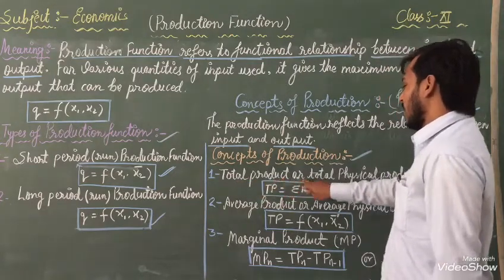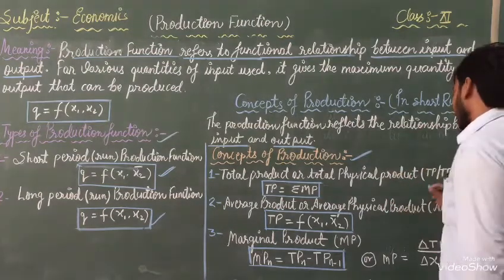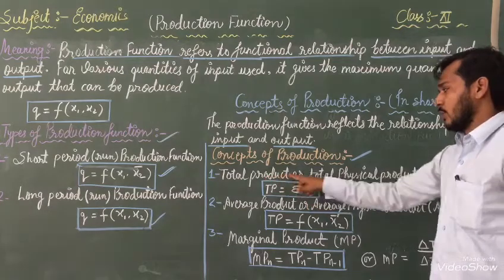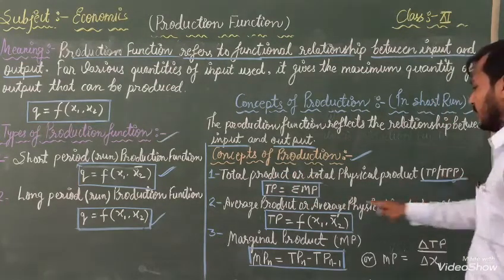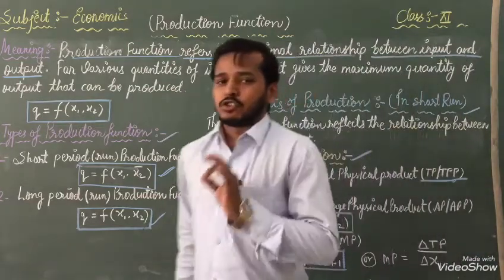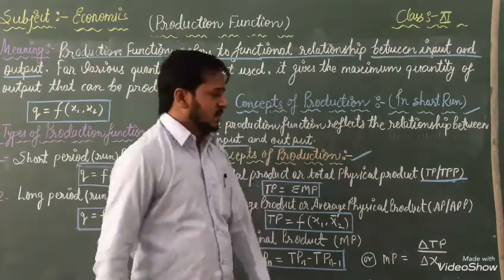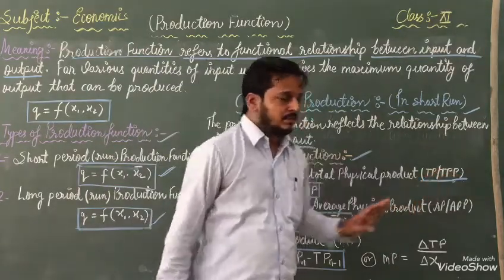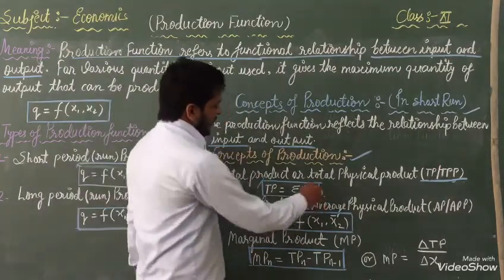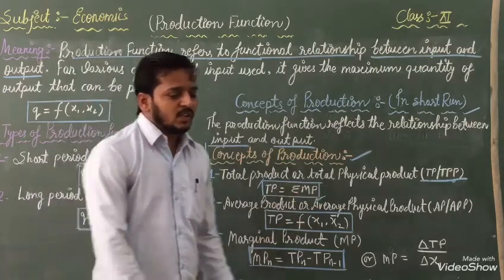Total product or total physical product, we can write it as TP. Total product, TPP, total physical product. The short name is also written in front of you, with the help of that you can know it. And there is a formula: TP equal to sigma MP. According to that you have to calculate.